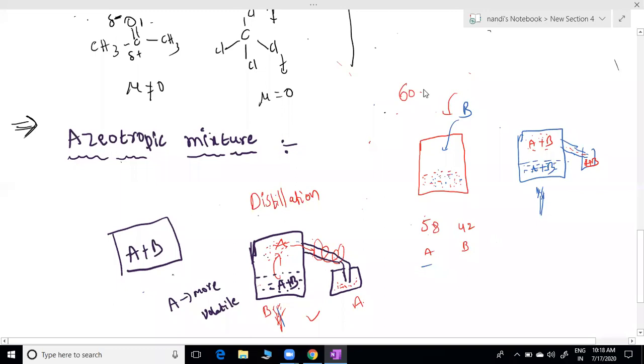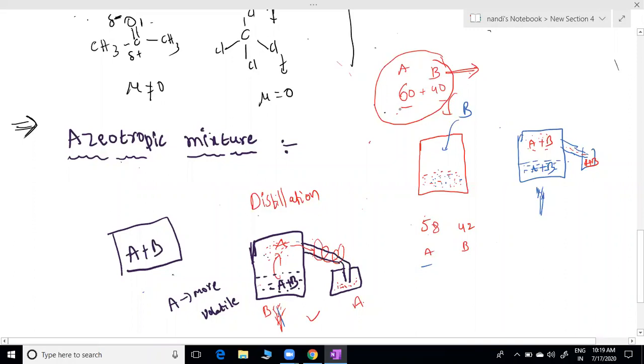This mixture at a particular composition I call an azeotropic mixture. Azeotropic means boiling without change. They are boiling without changing. The A and B composition is not changing; both are evaporating and both are coming over, not changing. So only at the particular 60-40 mixture am I not able to separate them.